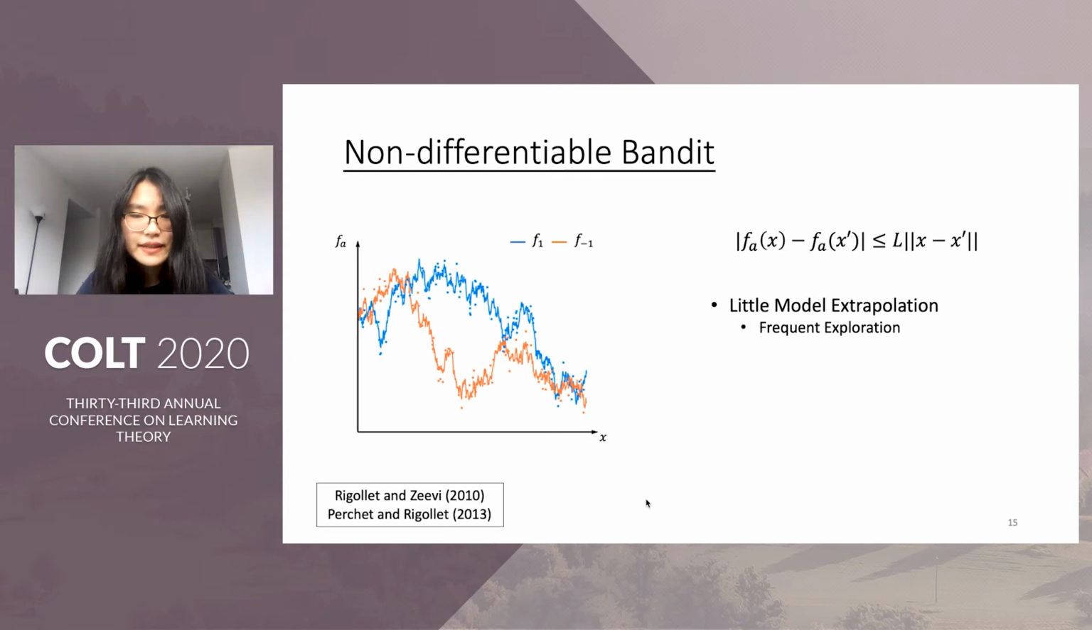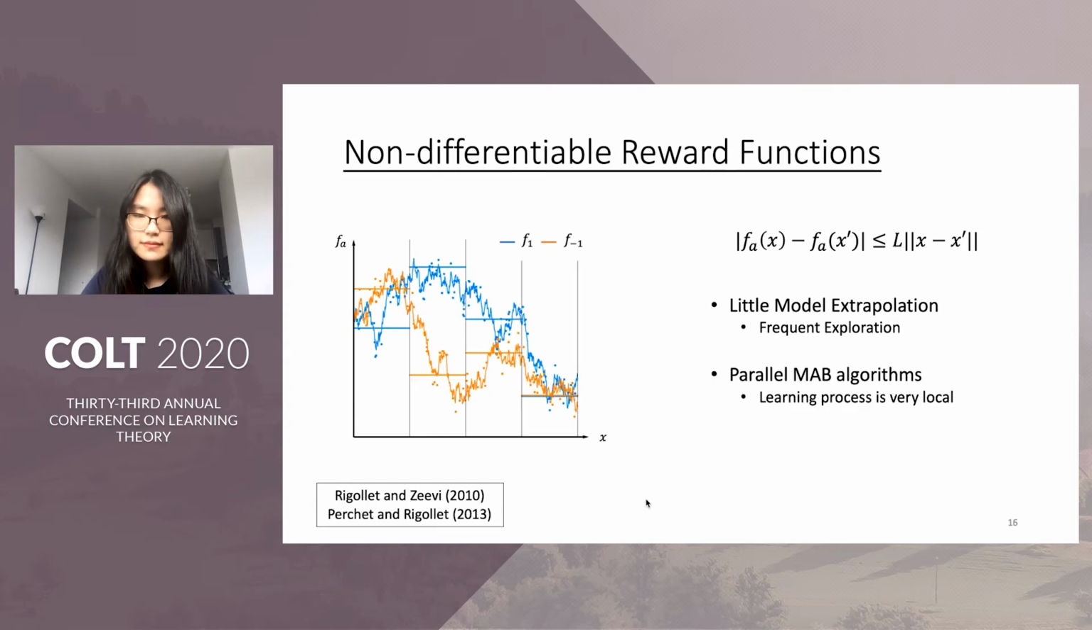This assumption allows very little model extrapolation, so it necessarily needs to do frequent exploration. In fact, the optimal regret can be achieved by dividing the support into separate bins and running parallel multi-armed bandit algorithms in each bin. The learning process is very local. Moreover, the optimal regret for these problems is very high, usually much larger than square root T.